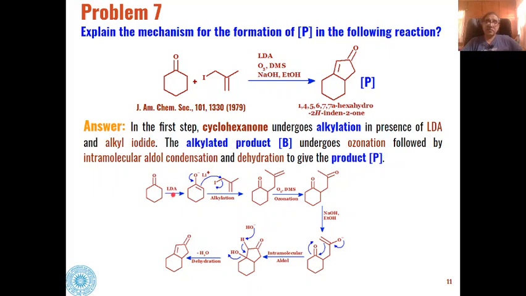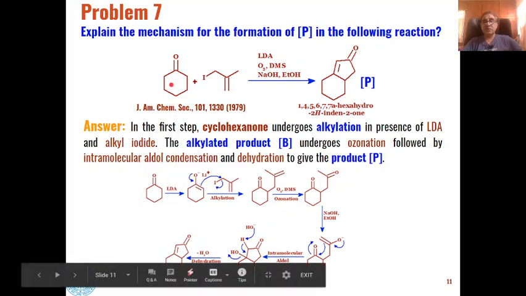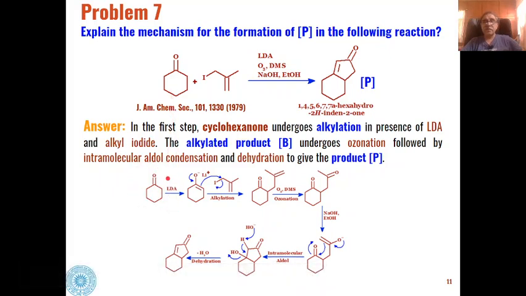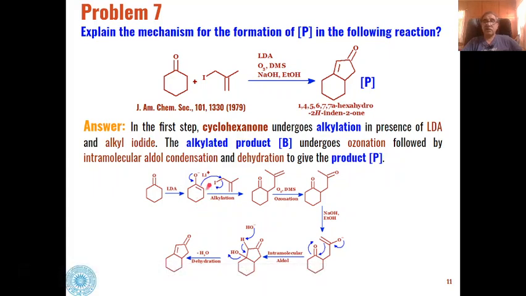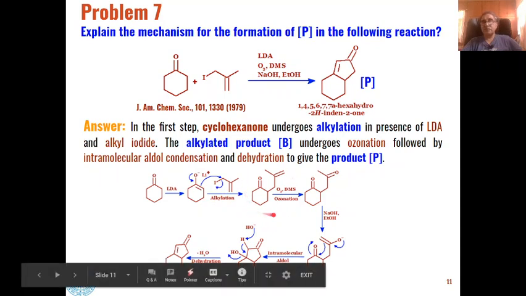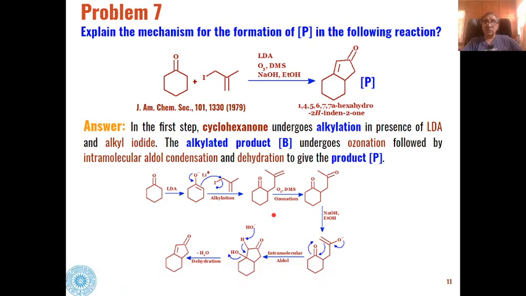In the first step, in the presence of the strong base, these ketones, say for example in the present case cyclohexanone, will react with the strong base and an enolate will be formed. This enolate will then react with this iodoalkene, and alkylation will take place to give us these types of substituted ketones.